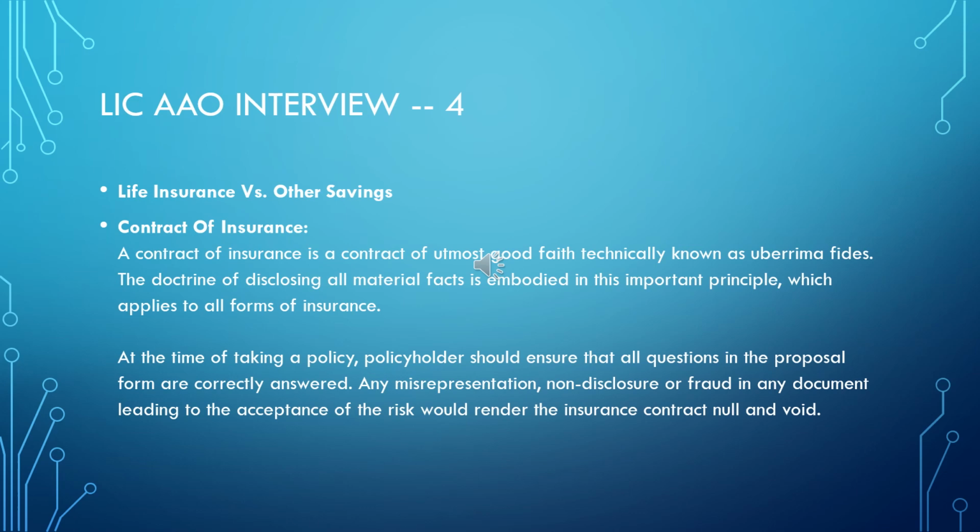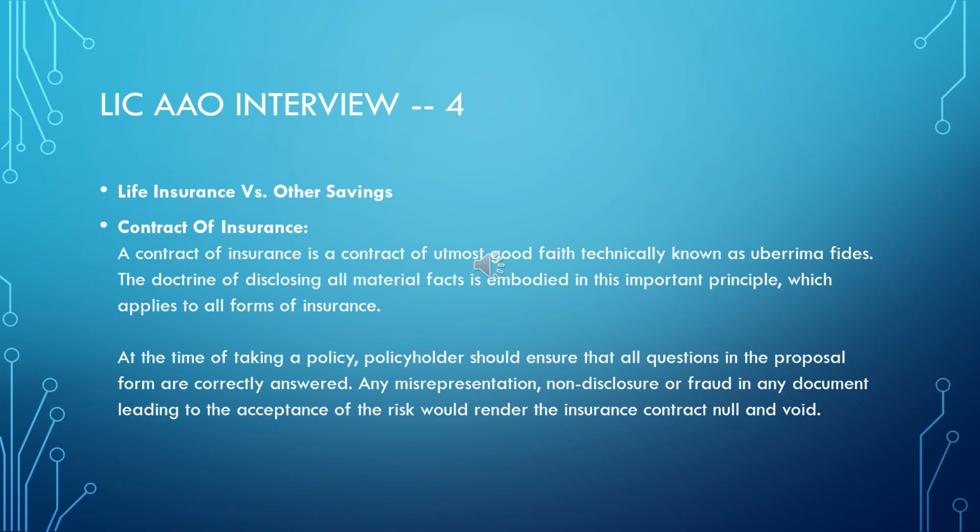In the case of the first one, the life risk is covered. So if the person has taken a policy and he dies, say, after a year or so, then also the life risk is covered. Whereas in the case of other savings, you get only the interest that arises out of that savings.